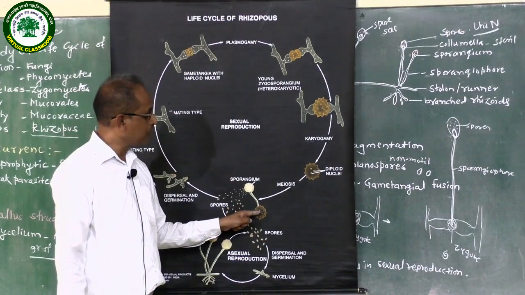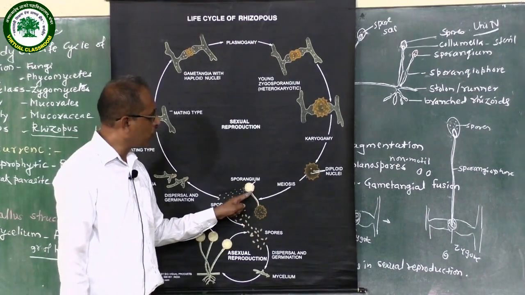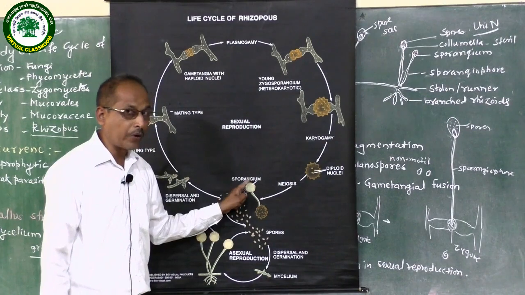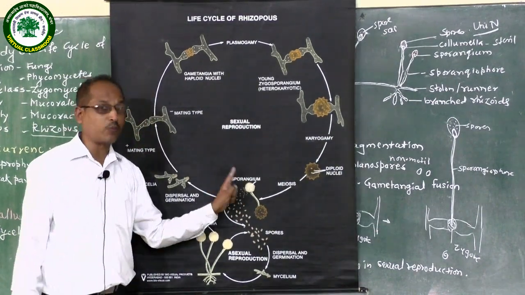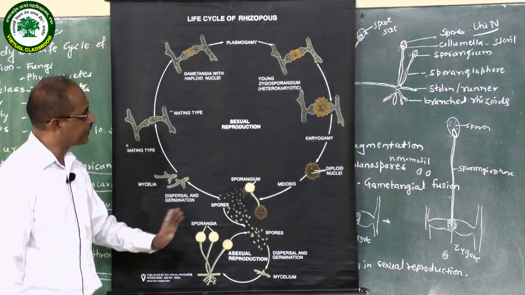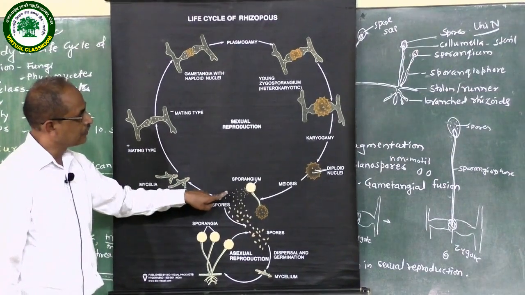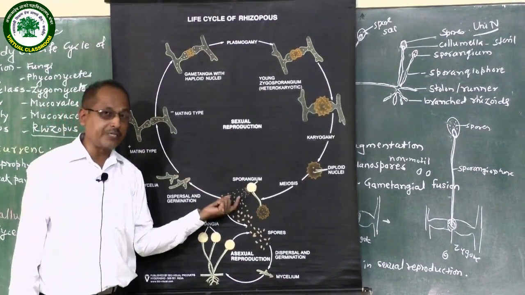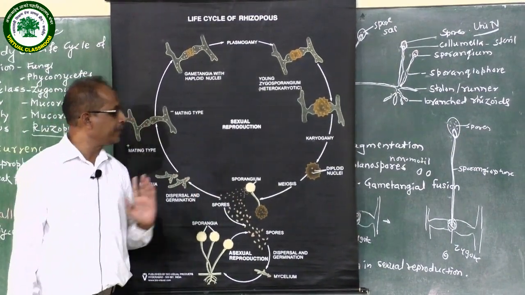That zygospore develops into a sporangiophore. At the tip there is a sporangium. In the sporangium, a number of non-motile spores are present. These spores come outside, and when they get a moist environment, they germinate and form a new individual.